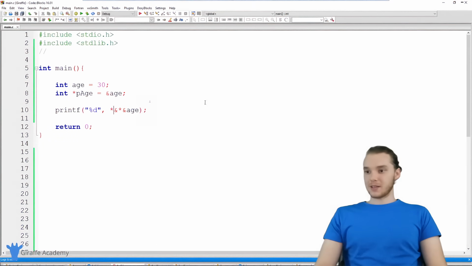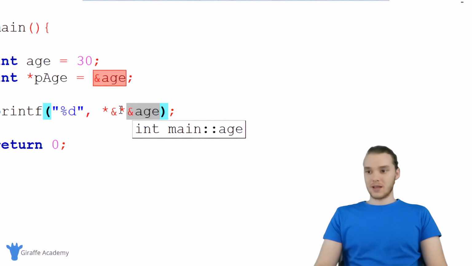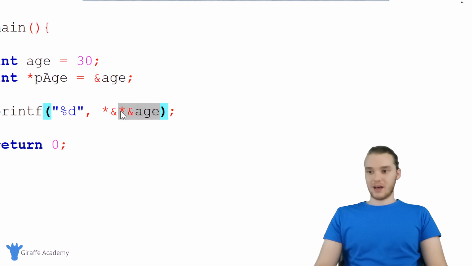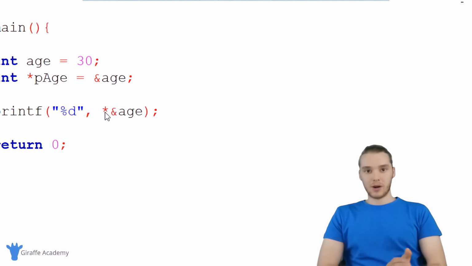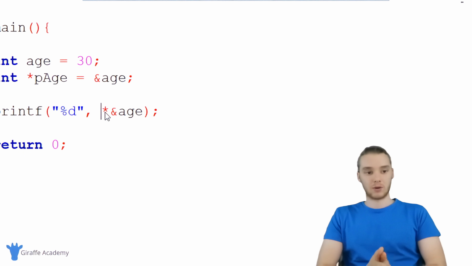So basically what I'm doing here is I'm getting the memory address where the age variable is stored. Then I'm dereferencing it and getting the value. Then I'm getting the memory address again, and then I'm dereferencing it again. Hopefully that makes sense. When you dereference a pointer, you're basically just getting the value that that pointer is pointing to, or you're getting the value that's stored in the memory address of the pointer.